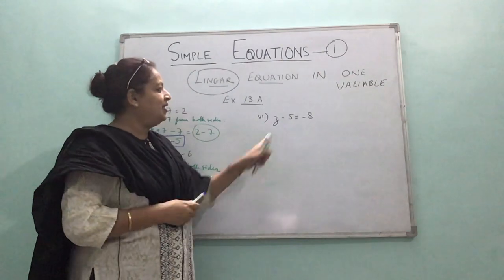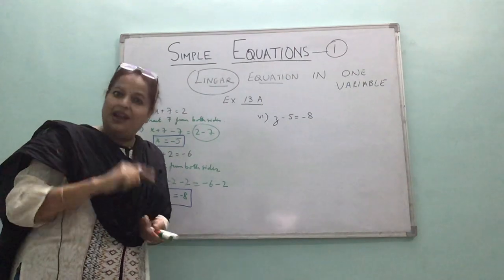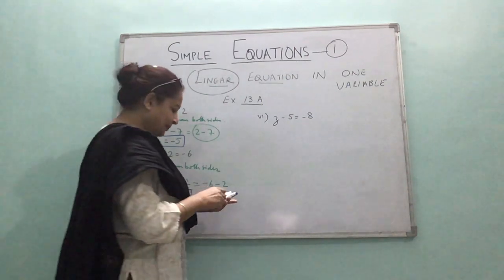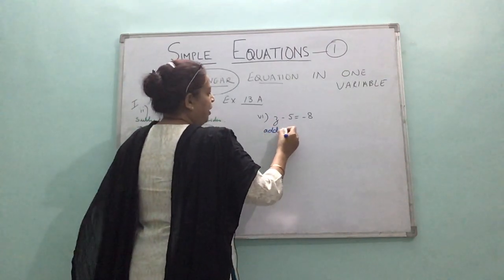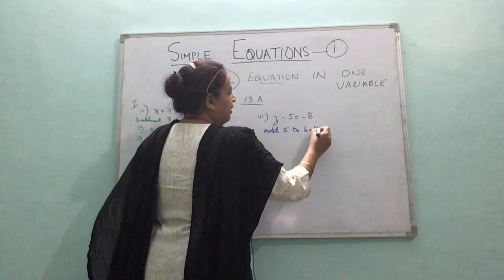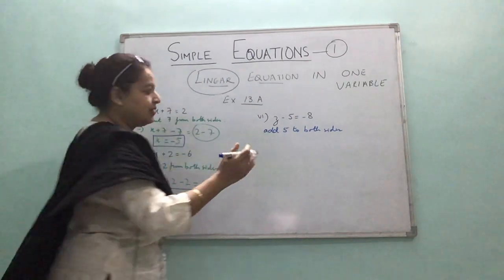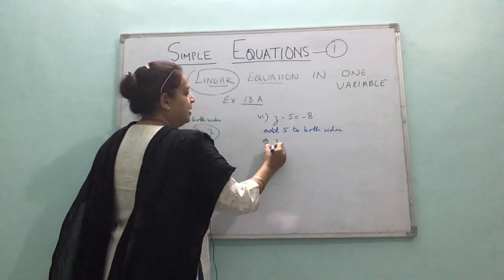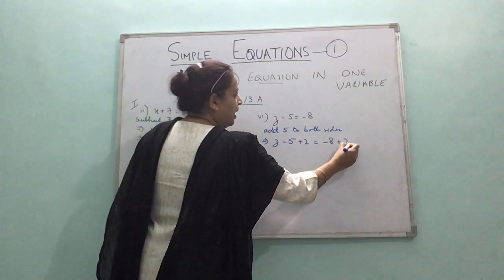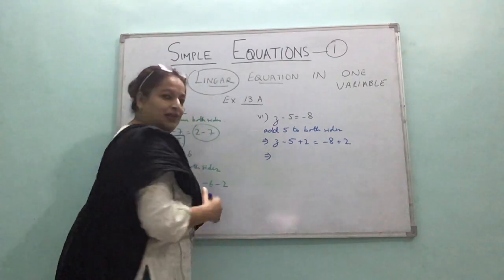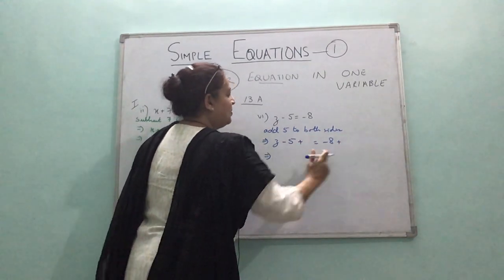Now let's see what is here. Minus 5. What is the inverse operation of minus? Plus. So we'll add 5 to both sides. So I am writing the statement: add 5 to both sides. We use the words both sides of the equal to sign. So the step is z minus 5. So I'll add 5, and to the other side also I'll add 5. Now children, sorry, I have written 2. It is 5. I am so sorry, it is 5.